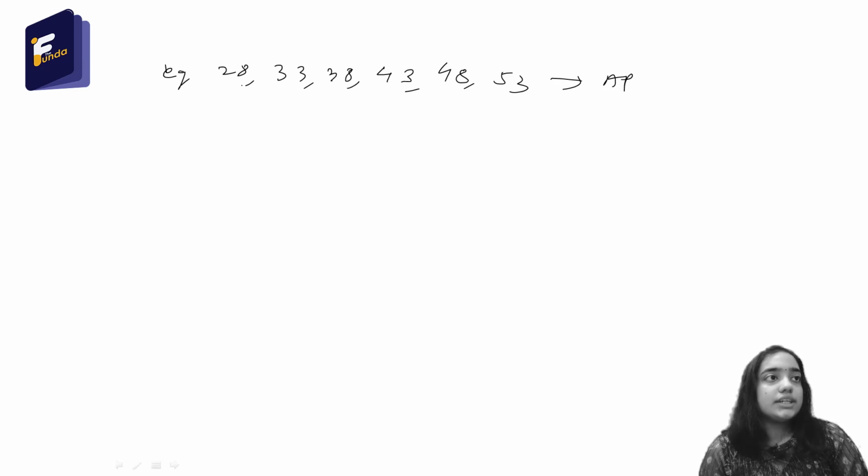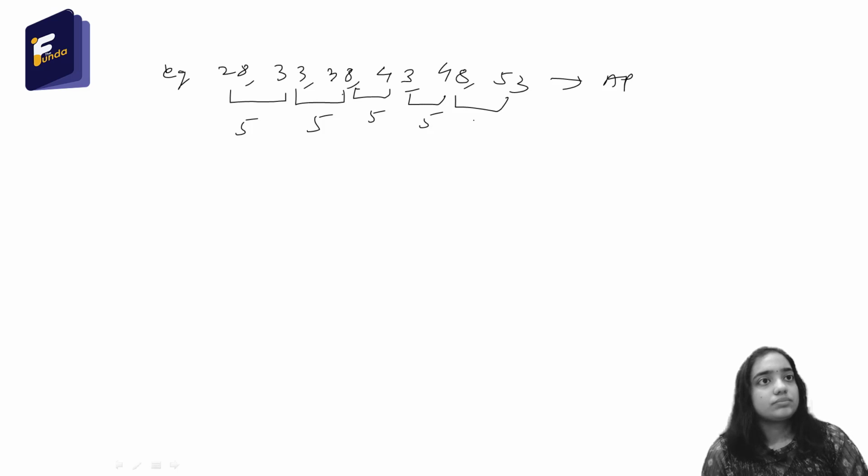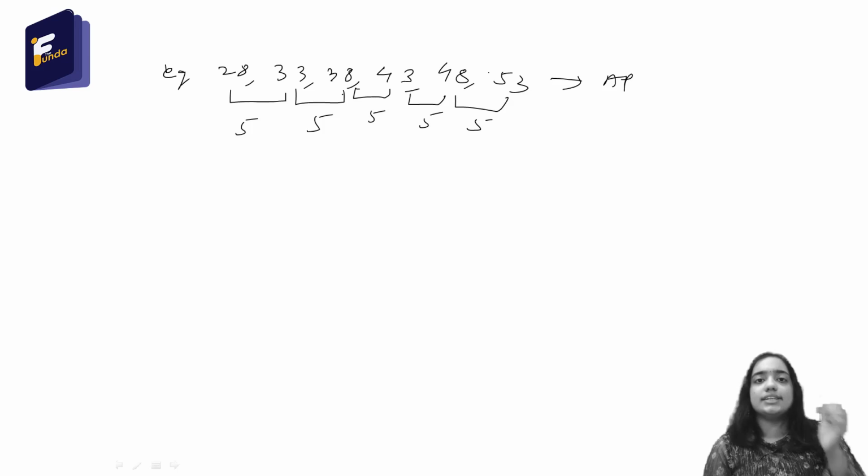Why? Because see, the difference here is 5. Similarly, the difference here is also 5. Everywhere the difference is 5. So that is why this sequence is an AP. So this is what we know about AP for now.